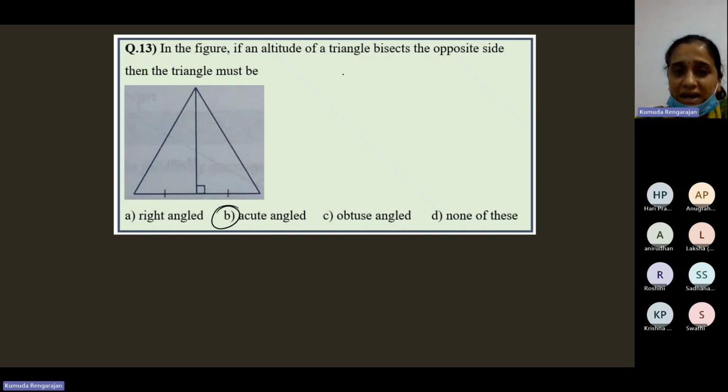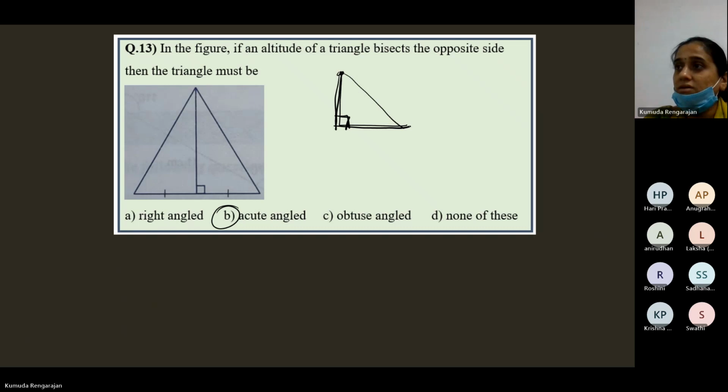Now, for this situation, I can just tell you something. If it's a right triangle, the altitude from the vertex doesn't bisect the opposite side. See, in a right triangle, this altitude doesn't bisect the opposite side.